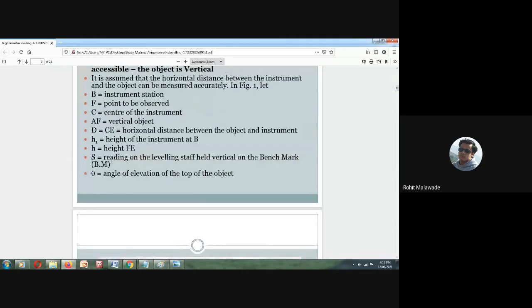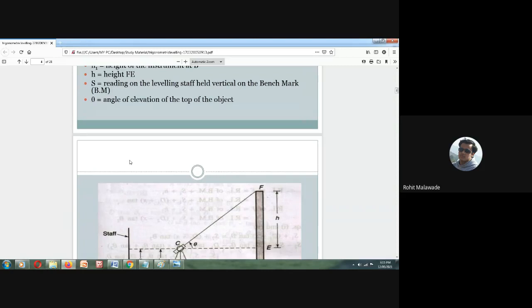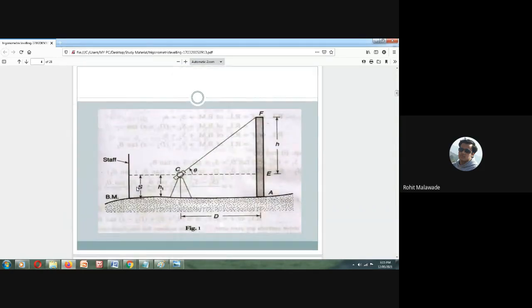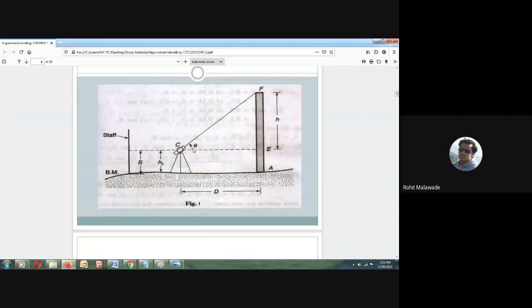So we call it S, the reading on the leveling staff held vertically on a benchmark. Then theta is the angle of elevation of the object. From here, we make an angle theta with the object, and that is what we are interested in.